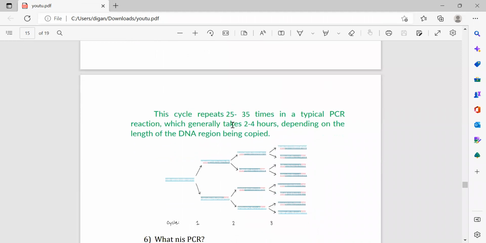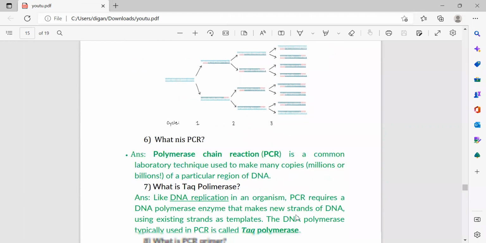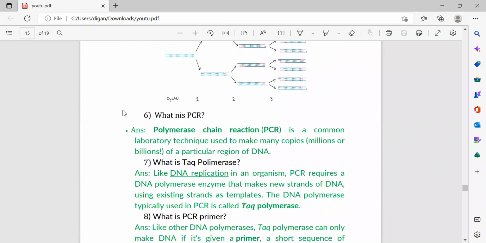This cycle is repeated 25 to 35 times in a typical PCR reaction, which generally takes 2 to 4 hours depending on the length of the DNA region being copied. So how much time is generally required? 2 to 4 hours, and how many cycles? 25 to 35 times. And finally, as a result, from one DNA, lots of DNA strands are formed. Next, the full form of PCR is polymerase chain reaction, I have already repeated.